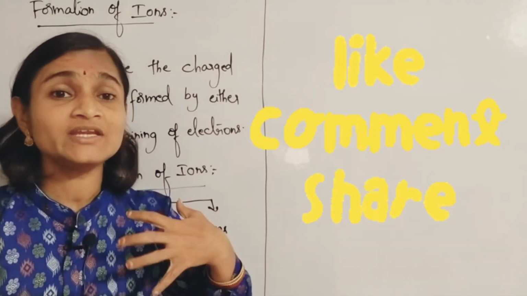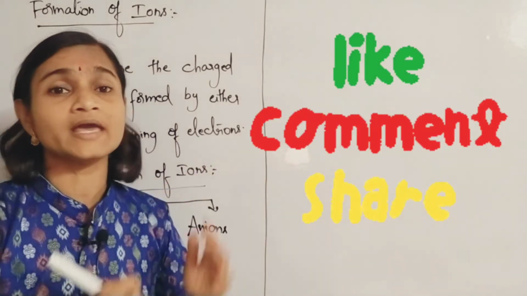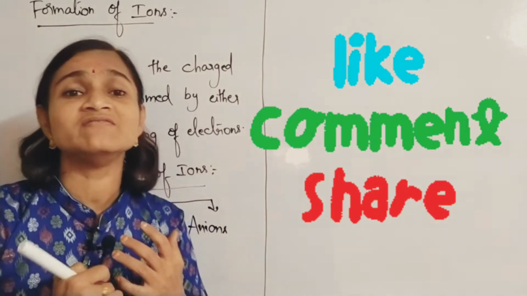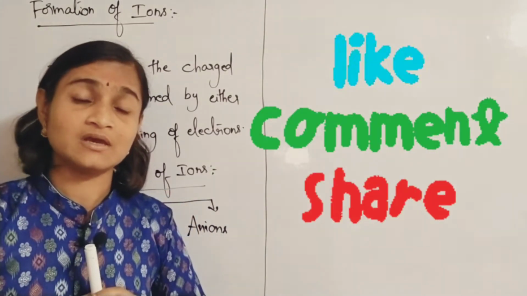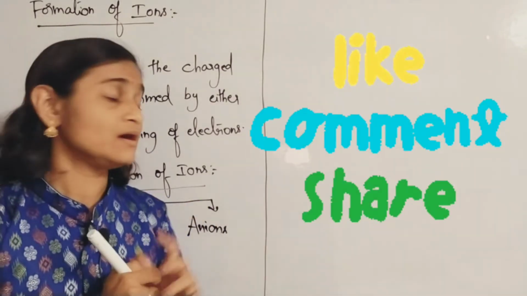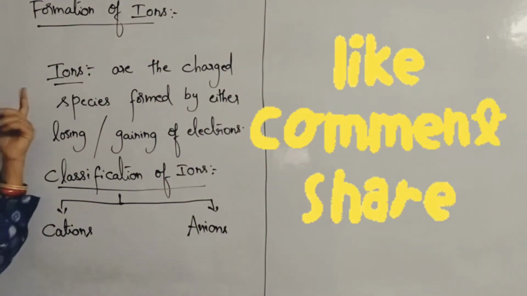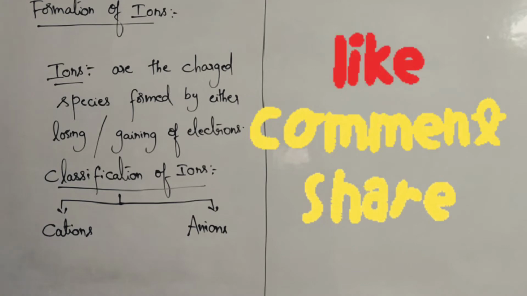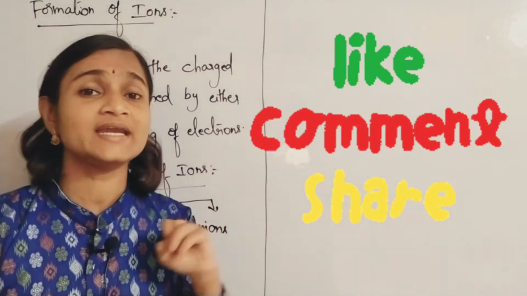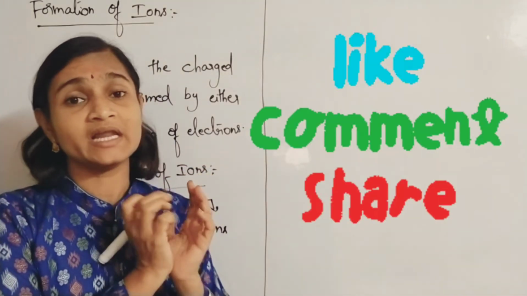Atoms individually are highly unstable. In order to acquire stability as that of inert gases, they will try to either lose electrons or gain electrons, or sometimes even share electrons with each other. That charged species, you call them as ions. So two types of ions are there based on the charge. Classification is of two types, cations and anions, and also based on the number of atoms present in that particular ion.